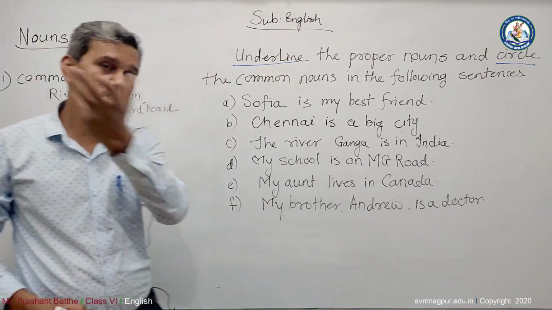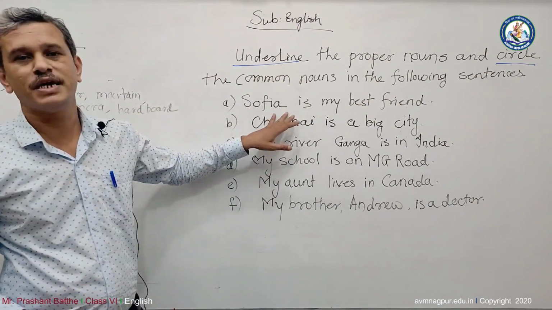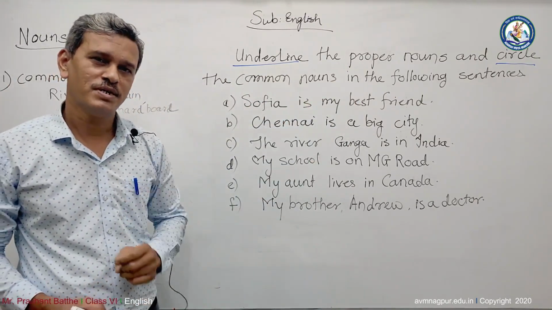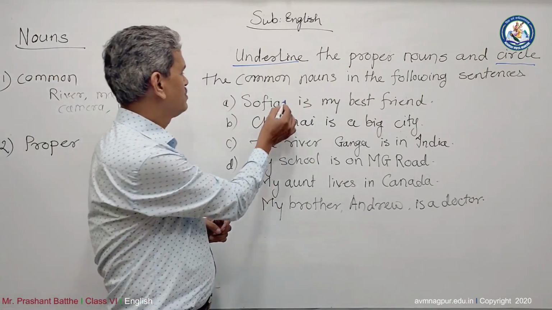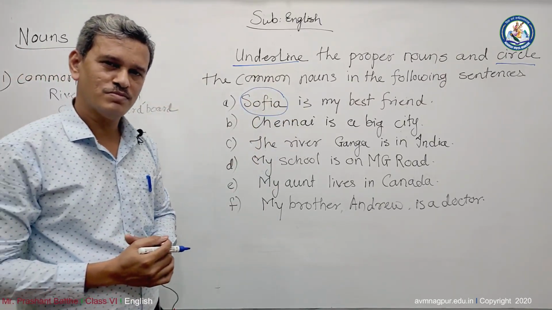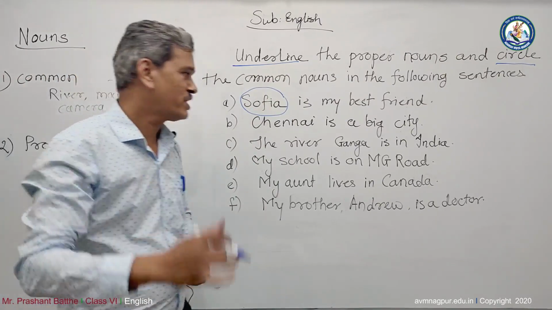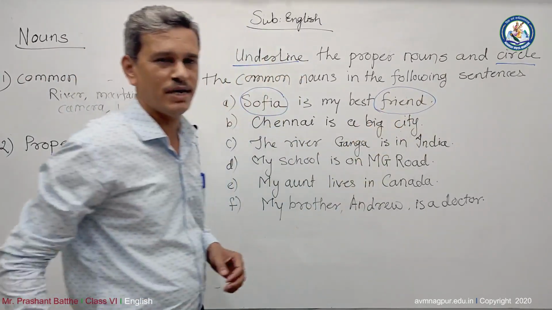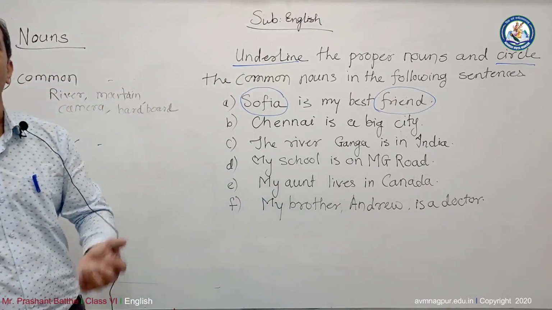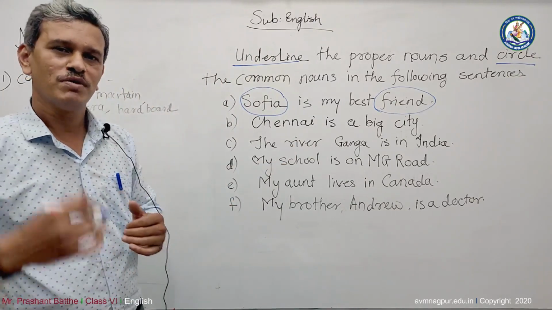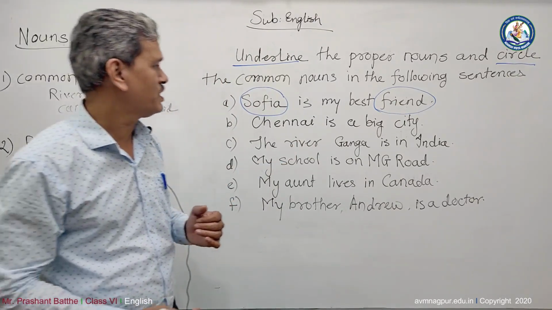So, what do you think in this sentence, Sophia is my best friend? Do you think Sophia is a common noun? I don't agree with you, because friend is also a noun there. Firstly, you have to identify how many nouns are there in the sentence, and then you can decide whether each is a common noun or proper noun.